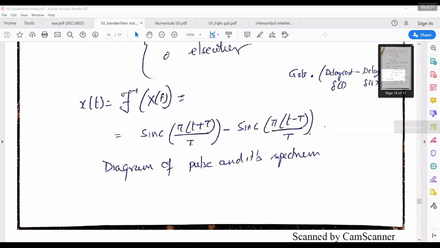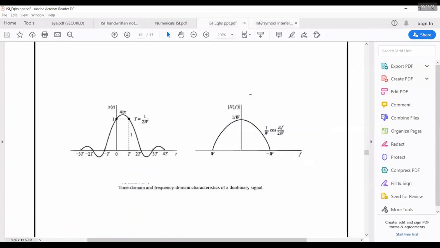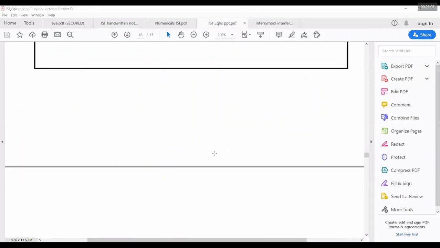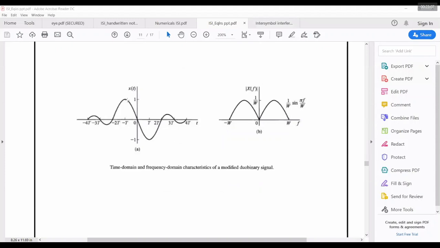If I go for this diagram representation of this, I have a better representation now. You can see if you go for modified duobinary, the advantage is this is one delayed sinc, another delayed sinc in time domain. In frequency domain, I have gated pulses, something like sine pulses. So here you can see smooth transition is there, and also maximum power is available at W/2, and DC content is 0. So this is the advantage of going for modified duobinary pulses.